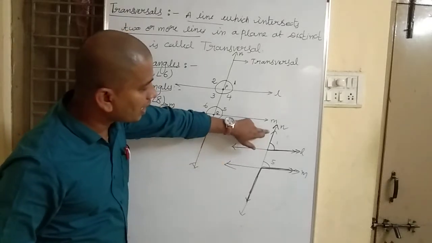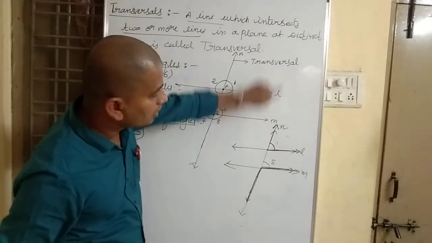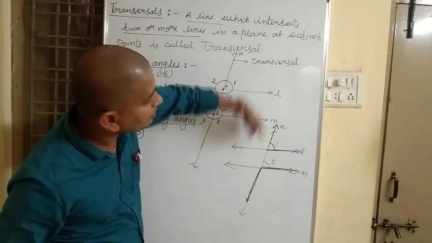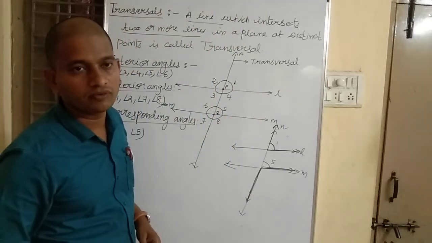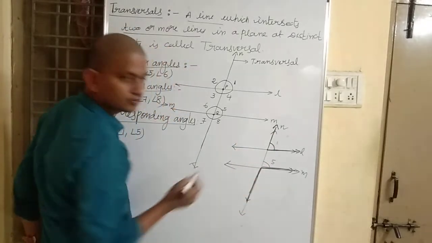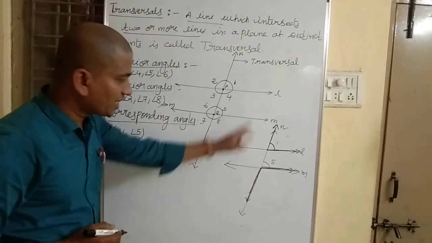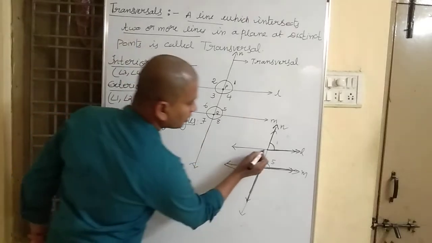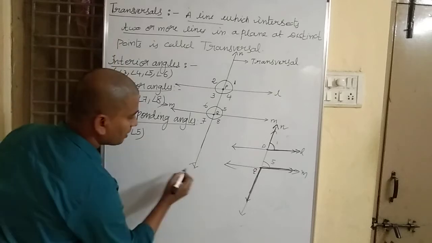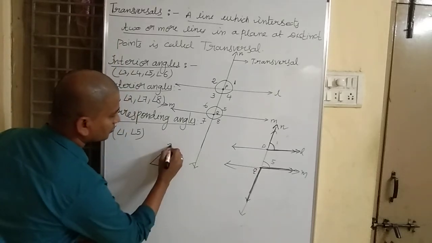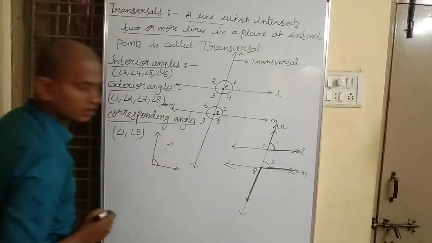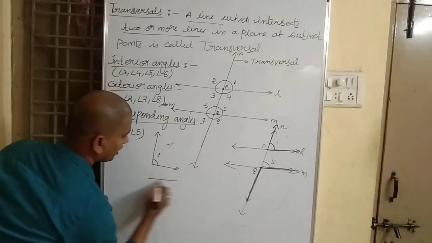And what about the other arms? They are going away from line segment PQ, in opposite directions. See, the other arm is like this. Opposite direction from line segment PQ. Try to understand. So let me draw angle 1 here. This is angle 1 and this is angle 5.